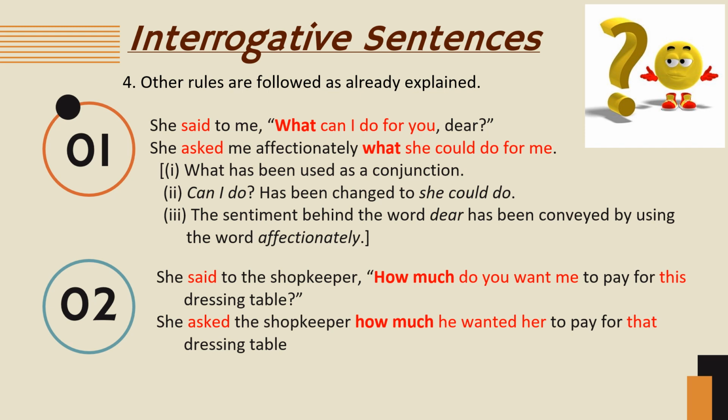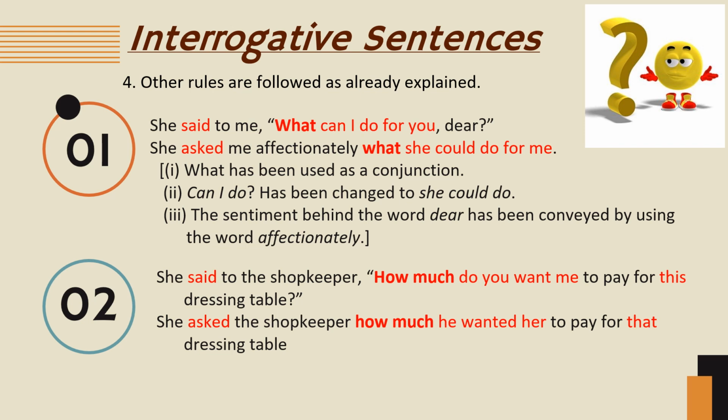Let us see a few examples. She said to me, "What can I do for you, dear?" Question mark, inverted comma, closed. Said to will change to the reporting verb asked. She asked me affectionately. It is a WH question, so the WH word will remain. What she could do for me. Now here I is changed to she, can is changed to could, and you will change to me, full stop.